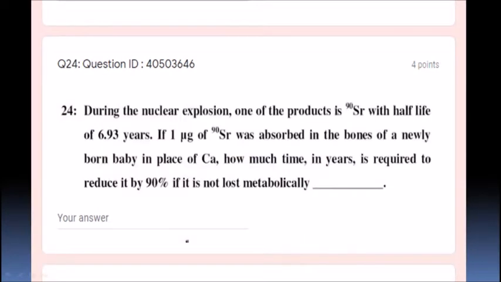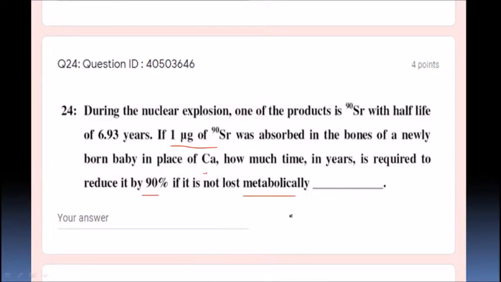Next, half-life period. During a nuclear explosion, one of the products is strontium-90 with a half-life of 6.93 years. If 1 microgram of strontium-90 was absorbed in the bones of a newly born baby in place of calcium, okay, the same group element, the second group element, calcium and strontium, how much time in years is required to reduce it by 90% if it is not lost metabolically?